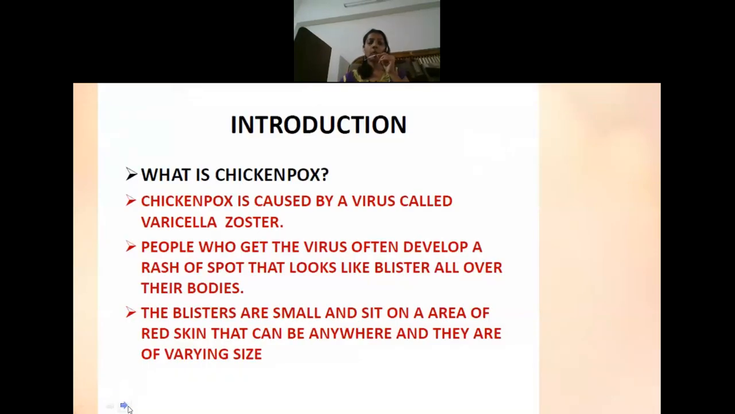Now, moving on to the introduction or the definition itself, chickenpox is caused by the virus varicella zoster and it results in formation of a rash, particularly like a blister that is present all over the body. Initially, it will be present in the trunk region. Later, it can spread even to the face and the other parts of the body.